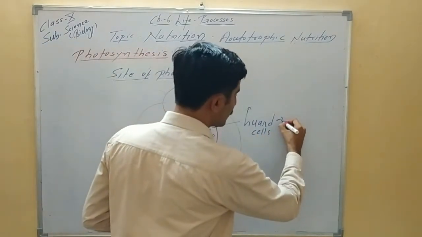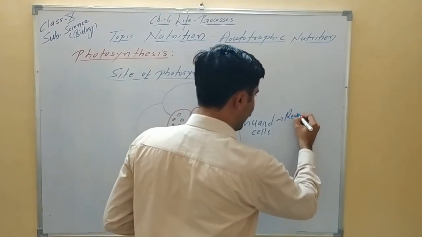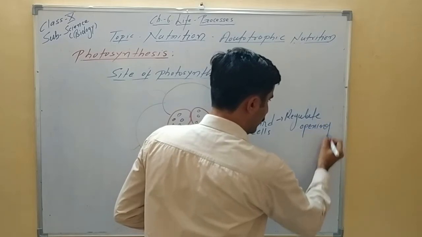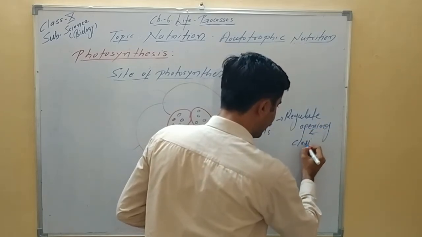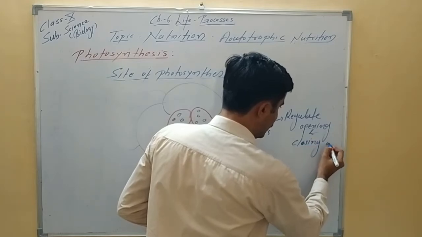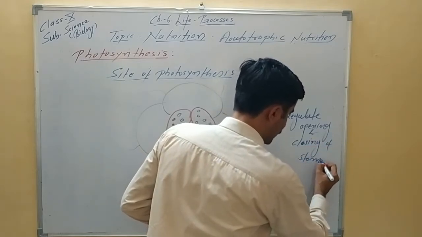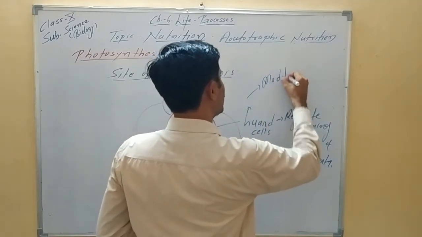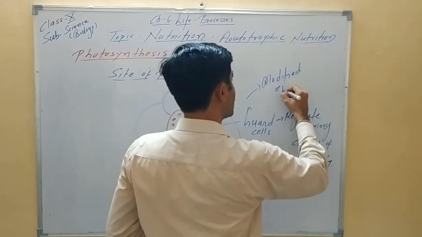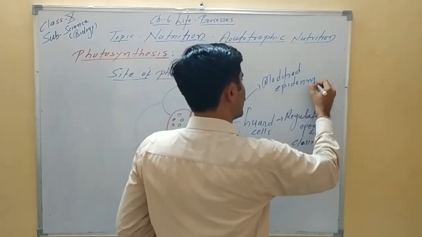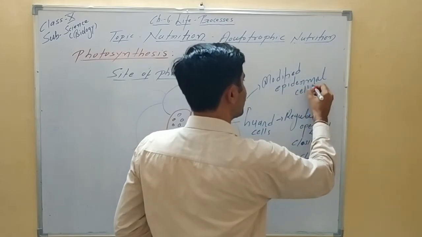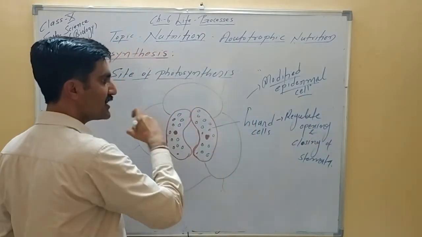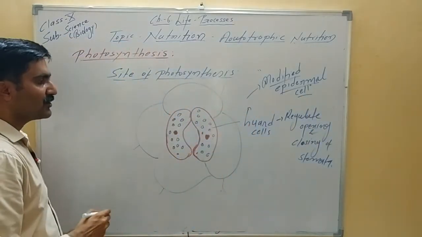So let's talk about guard cells. They regulate opening and closing of stomata. These guard cells are, please keep in mind, a very important point, modified epidermal cells. This is there in our practical also. So please keep in mind these are modified epidermal cells. These are bean shaped, and these help in opening and closing of stomata.